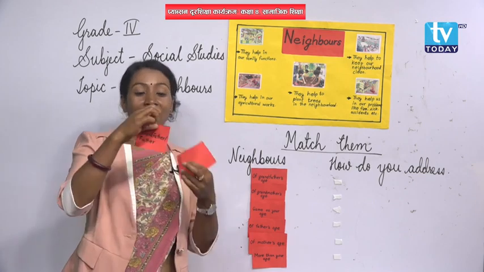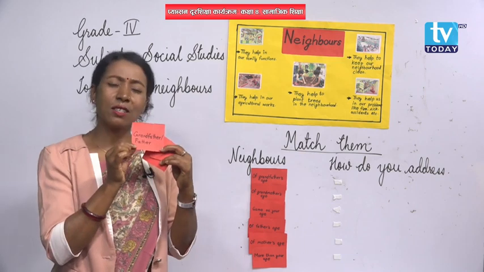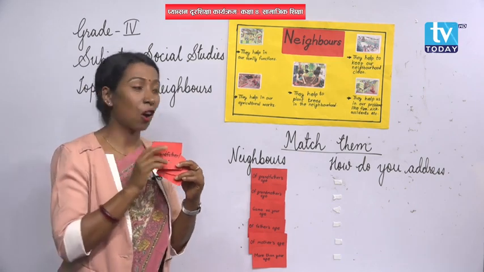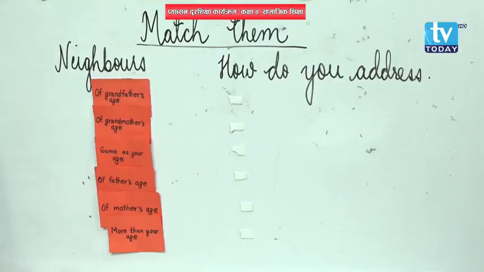See here what is written? Grandfather or just father. So if you have to talk with a neighbor who is of your grandfather's age, then you can call them grandfather or father, right? Very good. Then let's paste it here.